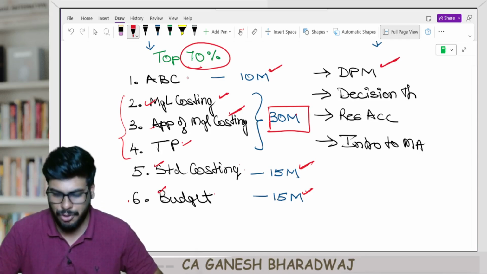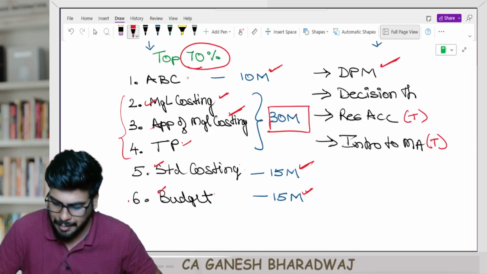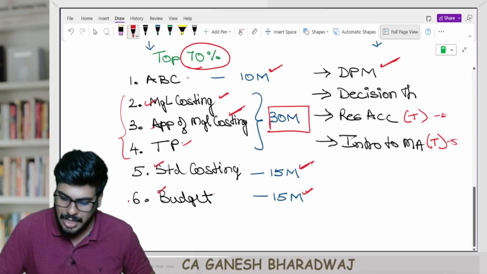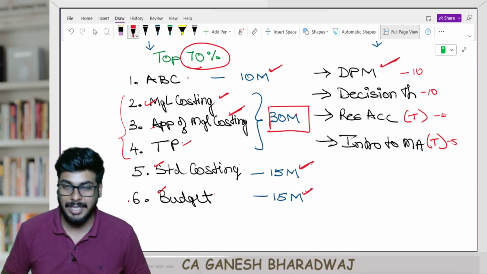Now out of these 4 chapters, if you see this responsibility accounting and introduction to management accounting, these two are theory chapters carrying a weightage of 5 marks each, whereas divisional performance measurement and decision theory carry 10 marks each. This is going to be the breakup. Clear with this, guys, right?